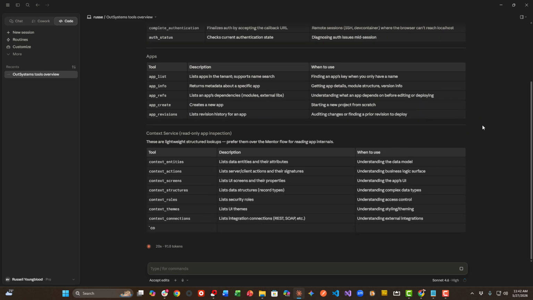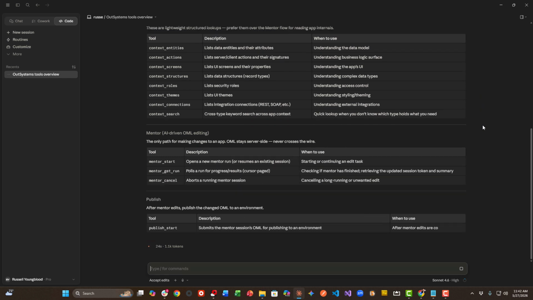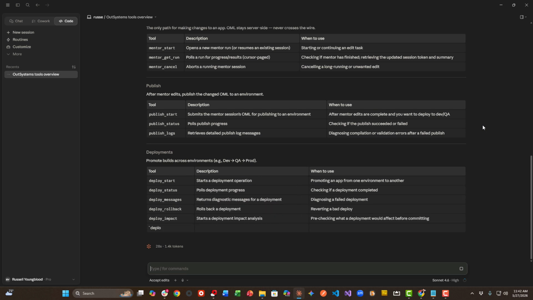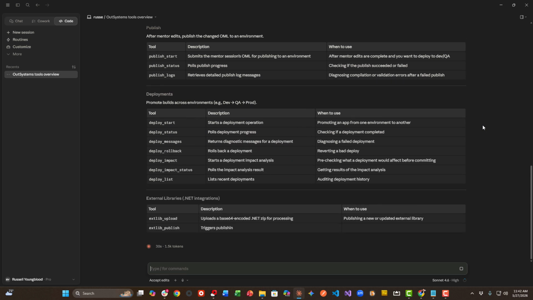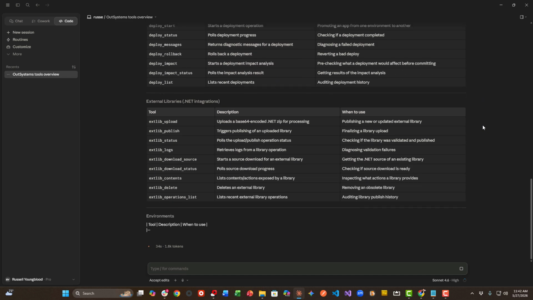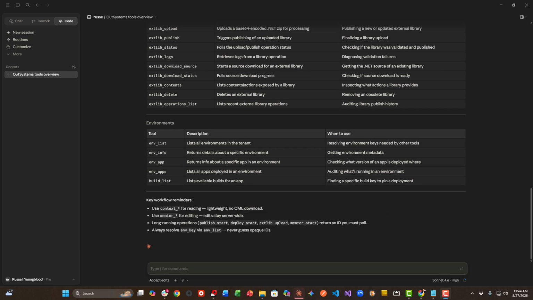So here we have the groups of authentication, apps, context service, Mentor, publish, deployments, external libraries, environments, and it even gives me some key workflow reminders at the end of the listing that I can consider as I continue to work with Claude and the OutSystems environment.